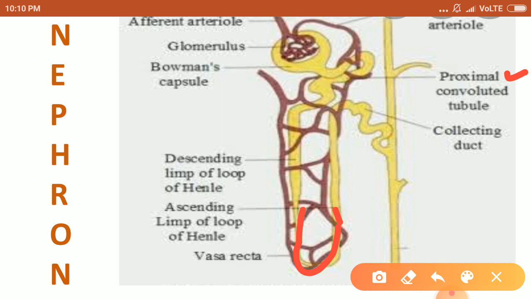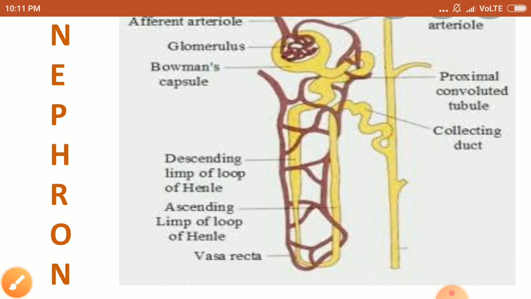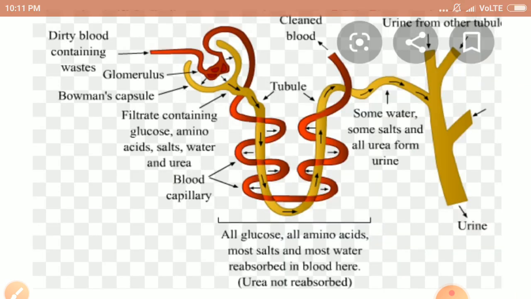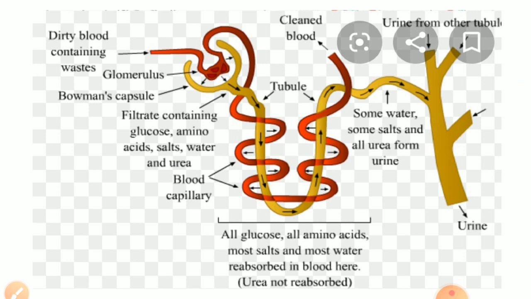The ascending limb of this Henle's loop is connected with the DCT, that is distal convoluted tubule. The distal convoluted tubule of many nephrons opens into a straight tube called the collecting duct. Now, in which part of the nephron what function occurs? We will see in detail in the next slide.